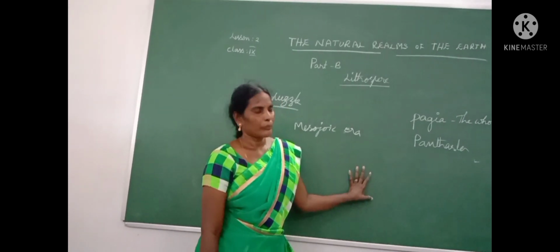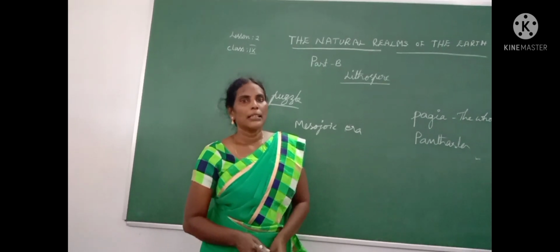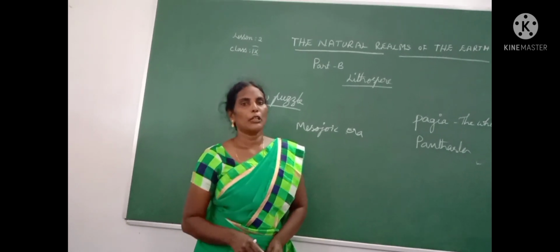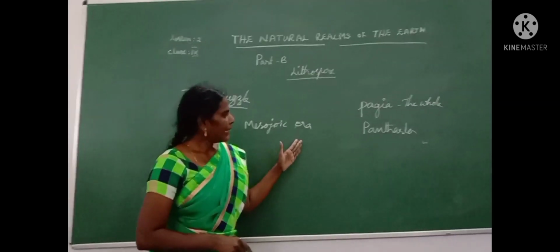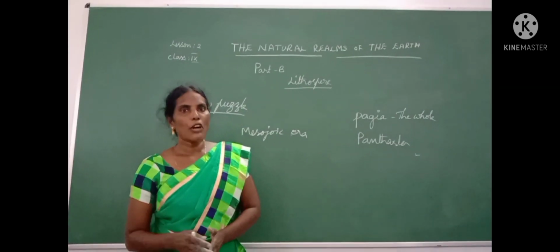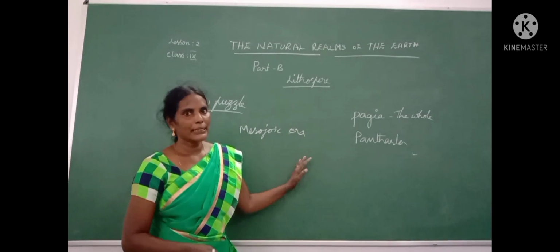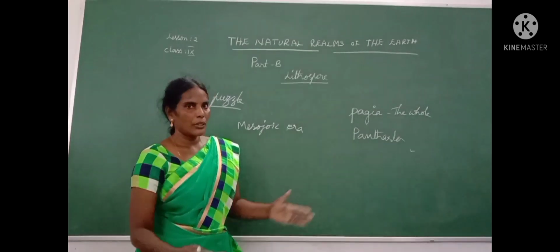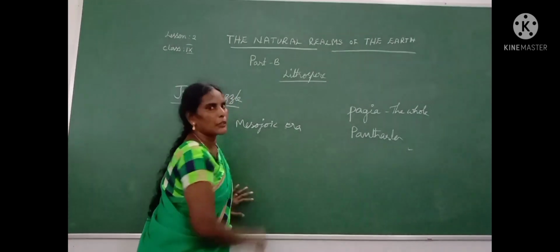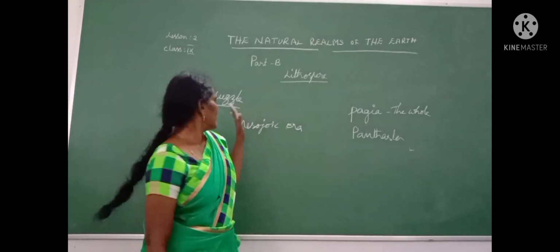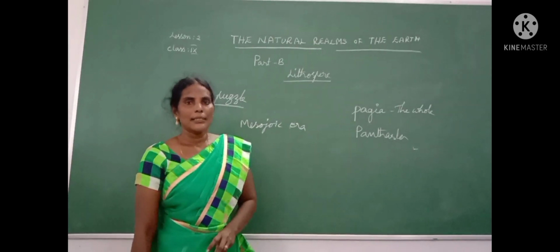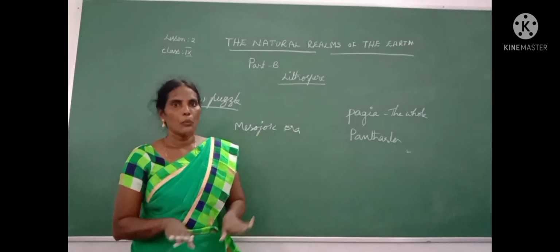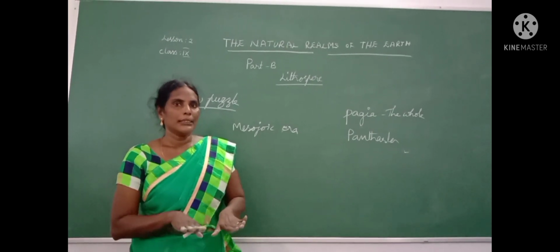Once upon a time, these landforms, means oceans and continents, they have only one plate. Later these all spread from one place to another place. These continents later spread from one place to another place. That means moving from one place to another place. That is called jigsaw puzzle. Jigsaw puzzle means moving. Okay, children? Jigsaw puzzle means moving like this. So that is called jigsaw.